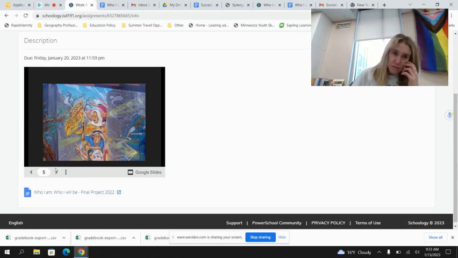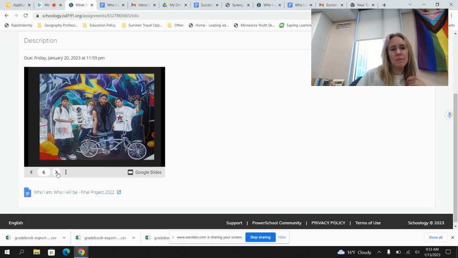So these are some examples of murals. These ones obviously are open to interpretation. I'm trying to think what this is. I believe this is in Israel and Palestine, taking a look at a message showing that everyone wants their own self-determination.